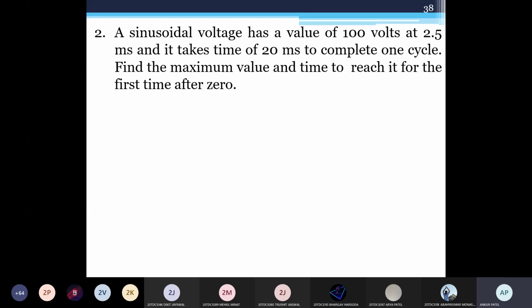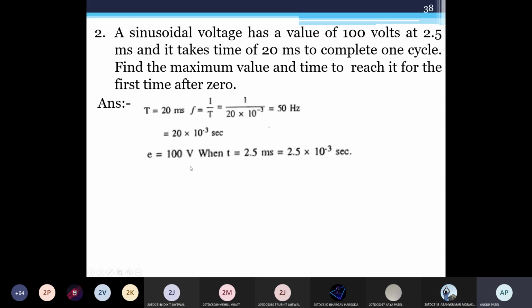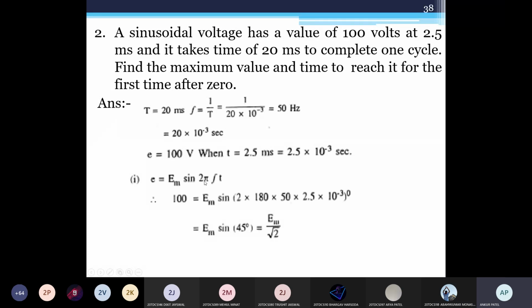Yes, 5 millisecond. You will get 5 milliseconds, so logically you can calculate it. Now here you need to find first the maximum value and then the time. So T is equal to 20 millisecond, so just find the frequency: 1 by 20 into 10 to the power minus 3, and this is 50 hertz. Now e is equal to 100 volt, the small e, when t equal to 2.5 millisecond. We know the equation e equal to Em sin omega t.